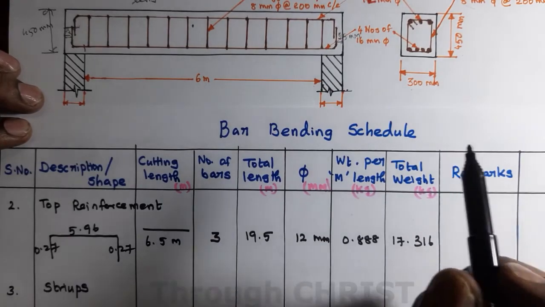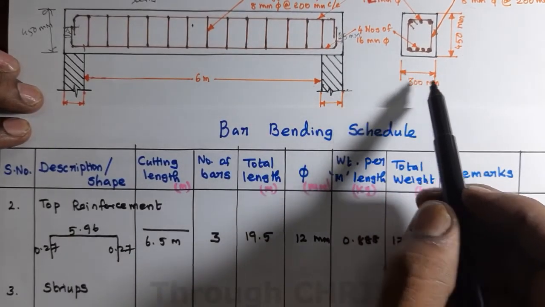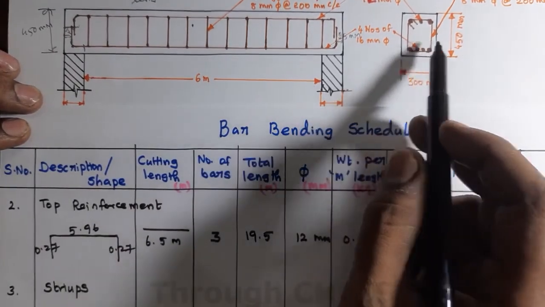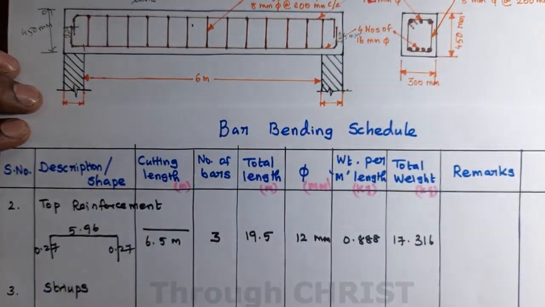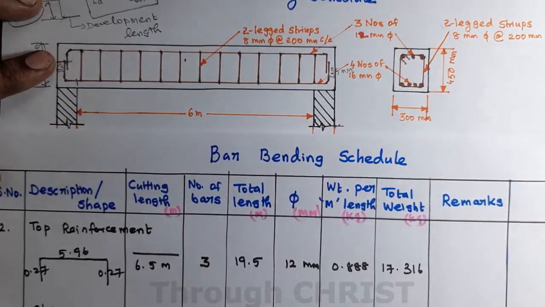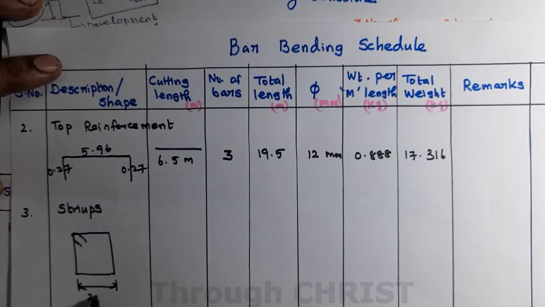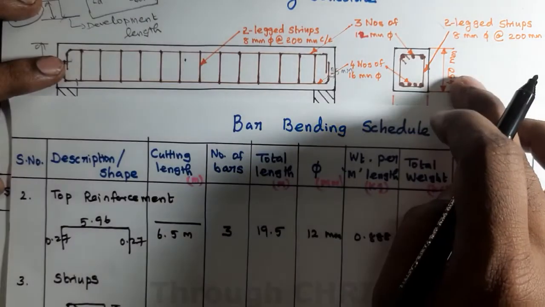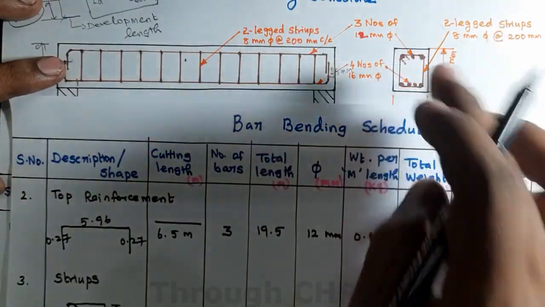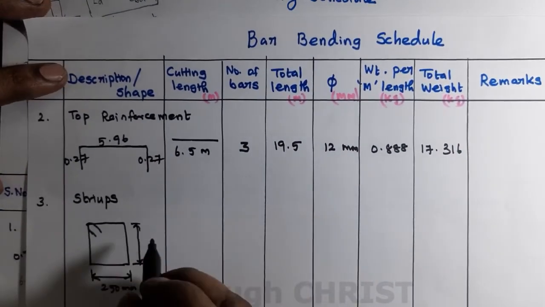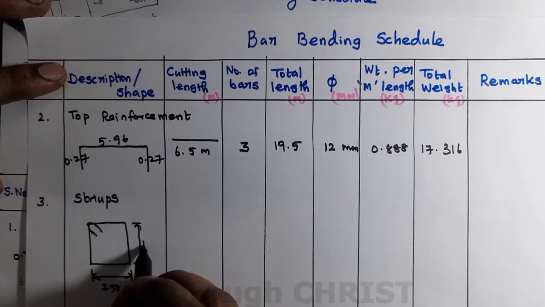For stirrups we need the cross sectional details. The size of the beam is 300 by 450. That means on either side we have to reduce the 25 mm cover. 300 minus 25 minus 25 is 250 mm. What is this length? 450 minus top cover 25 and bottom cover 25, so 450 minus 50, it is 400 mm.